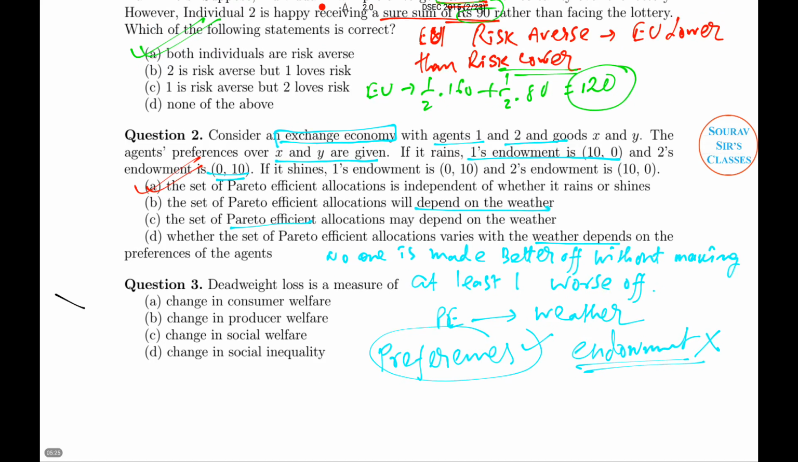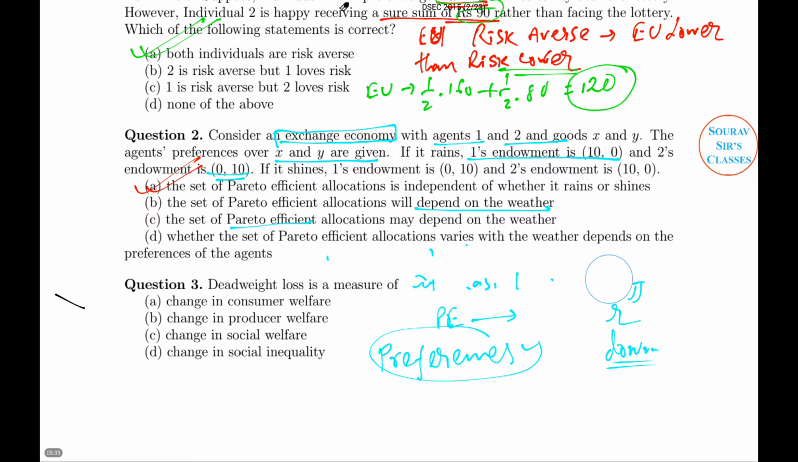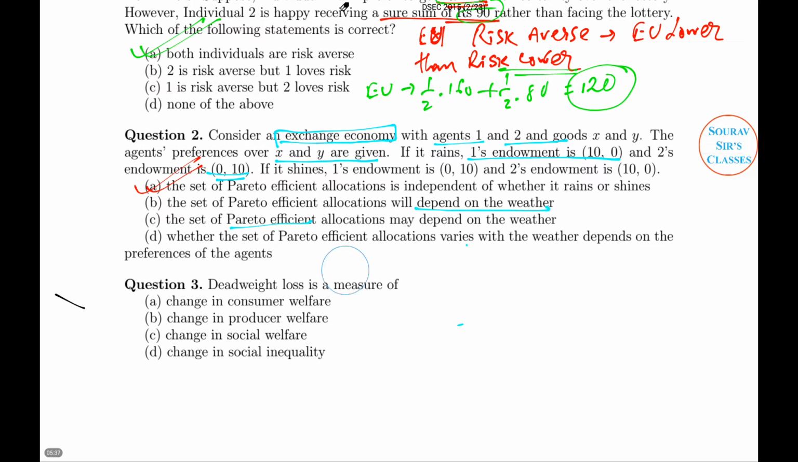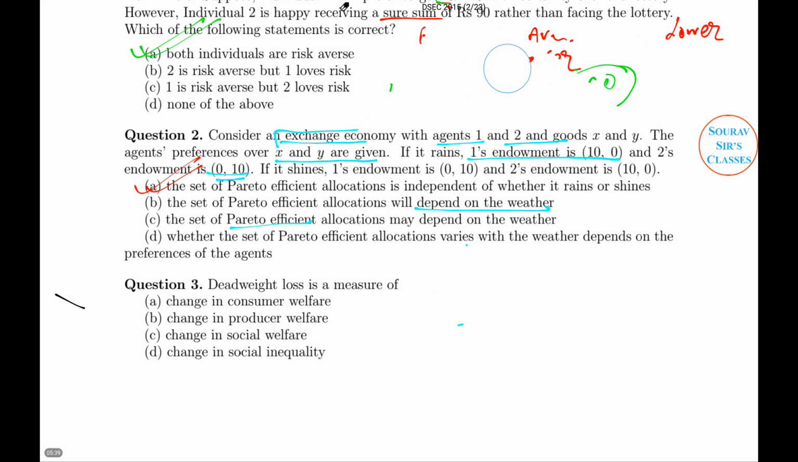Okay, now I need some place to write. In this question, deadweight loss is a measure of what?